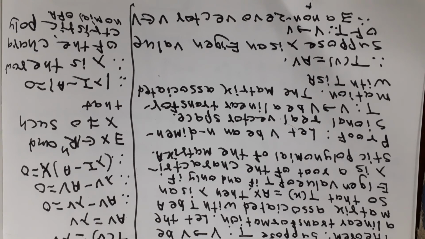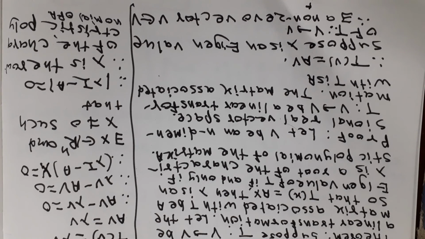And therefore since v belongs to V, आता v हा V ला बिलॉंग करतो, त्यामुळे तिथं x बरोबर Rn चा एक असा एलिमेंट आहे की (lambda I minus A)x is equal to 0. There exists x belonging to Rn and x is not equal to 0 such that determinant of lambda I minus A is 0. त्यामुळे काय होतं, since x is not equal to 0, the system of equations (lambda I minus A)x is equal to 0 has a non-trivial solution, and therefore determinant of lambda I minus A is equal to 0.